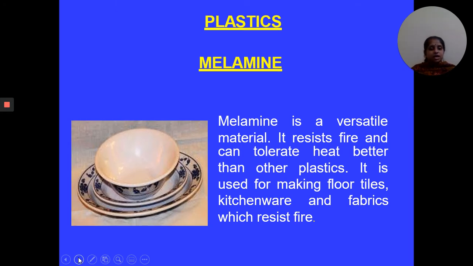Melamine. Melamine is a very versatile material. It resists fire and it can tolerate heat better than other plastics. That's why it is used for making tiles, kitchenware, as well as fabrics which are fire resistant.